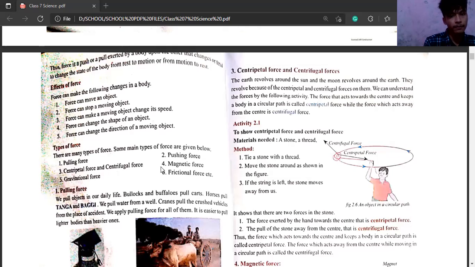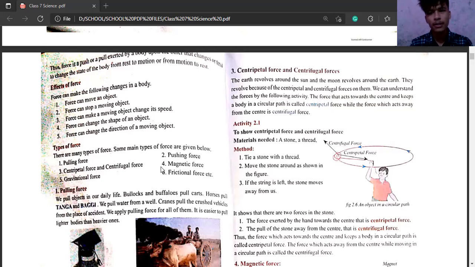Sir, gravity. What? What did you tell just now? Sir, I just said gravity rapidly.